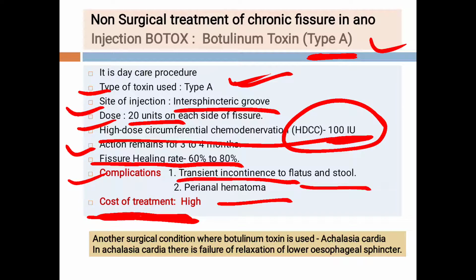Now students, there is one more condition in our surgical practice, that is called achalasia cardia. In achalasia cardia, there is a failure of relaxation of the lower esophageal sphincter, and here also botulinum toxin injection is used. So this is another surgical condition, achalasia cardia, where botulinum toxin injection is used.